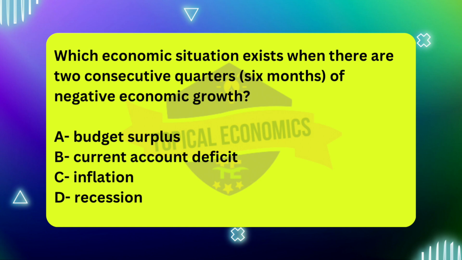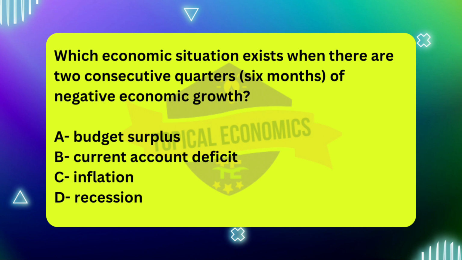Analyzing the other options. Option A, budget surplus, occurs when a government's revenue exceeds its expenditures in a given period. This situation is unrelated to economic growth and typically refers to government fiscal policy rather than overall economic conditions. A budget surplus does not directly correlate with 2 consecutive quarters of negative economic growth.